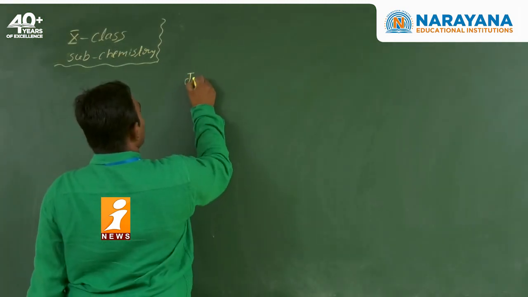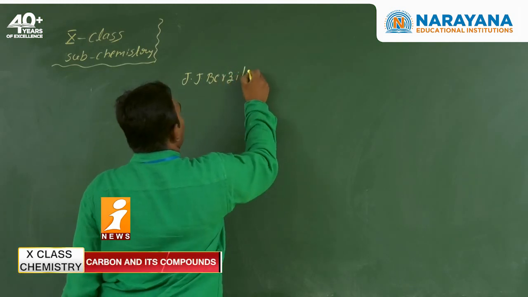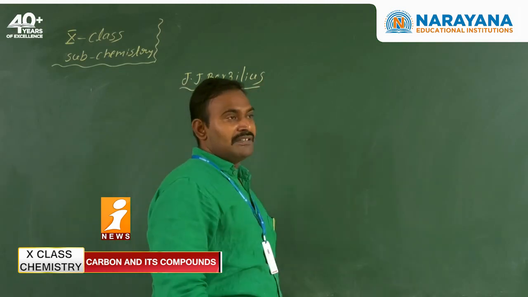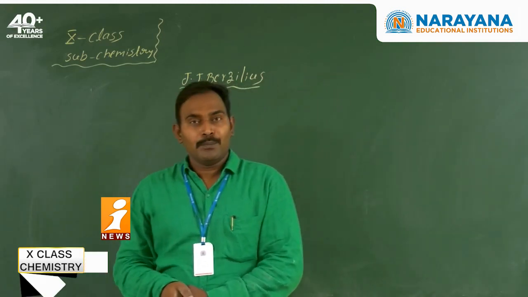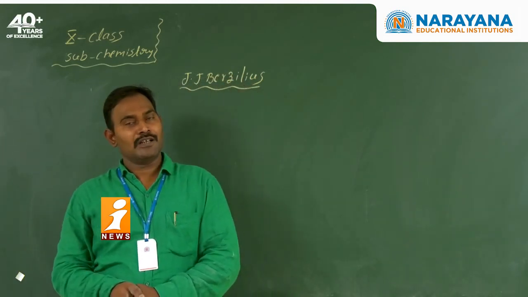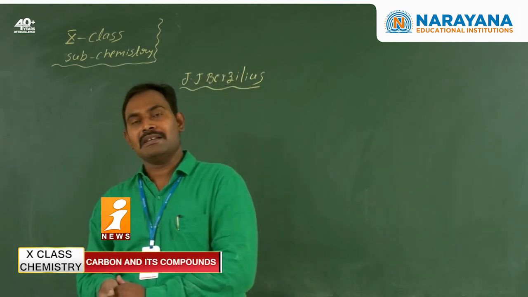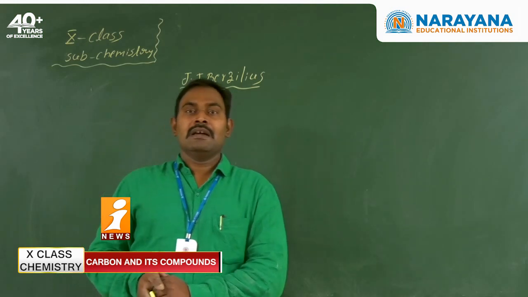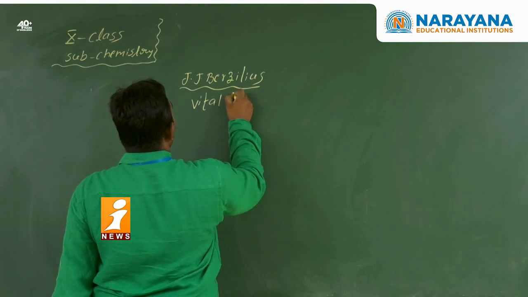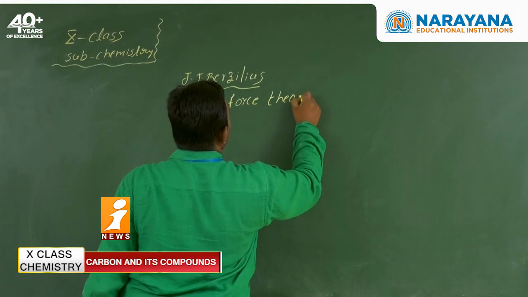Next our topic is J.J. Berzelius. J.J. Berzelius said that compounds derived from living things are named organic compounds or carbon compounds, and those derived from non-living things are named inorganic compounds. And he made one theory, the vital force theory.